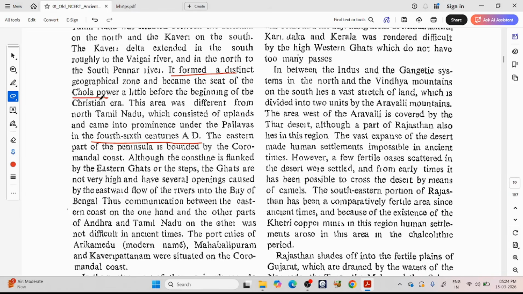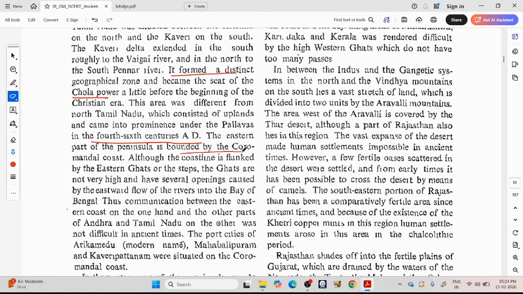Okay, if you see the Cholas, they were in 2 different periods. Around the 1st century BC, 1st century AD, there were Cholas in this Tamil region. They are called early Cholas. Now again, you will see the rise of the Cholas around the 9th, 10th, 11th century AD. So this is the early medieval Cholas and the early Cholas. Okay, early Cholas, later Cholas.